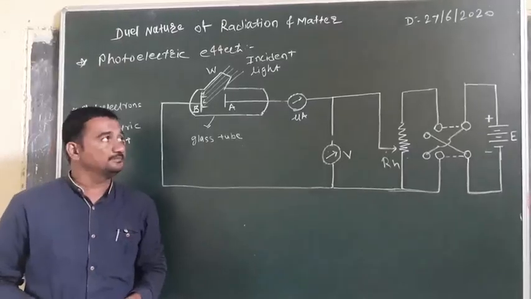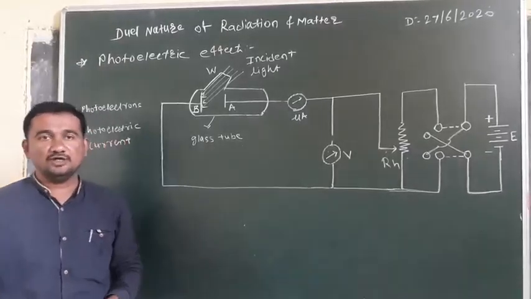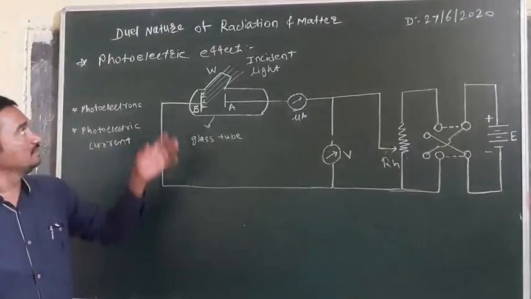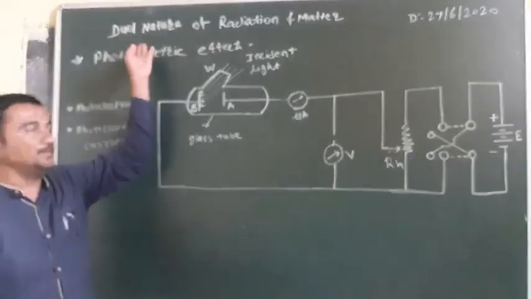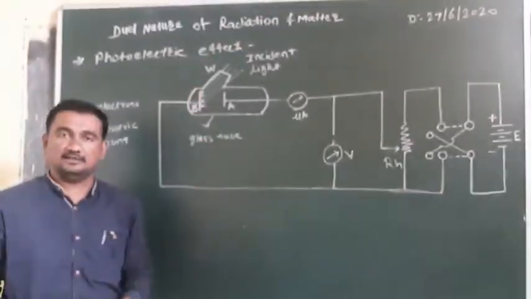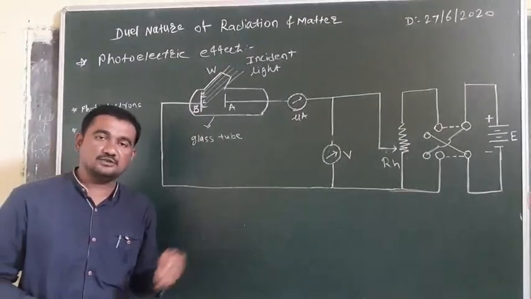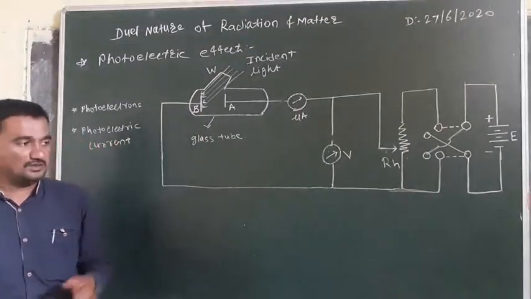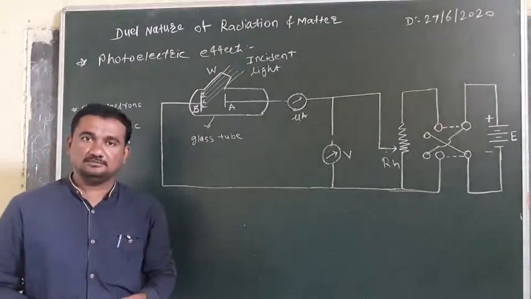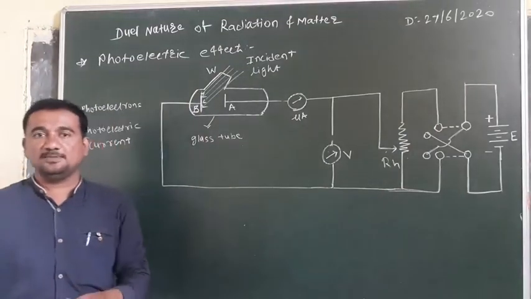Good morning, students. In the last lecture, we have seen the introduction of the topic dual nature of radiation and matter. We also saw what is meant by emission of electrons and the different types of emission of electrons.